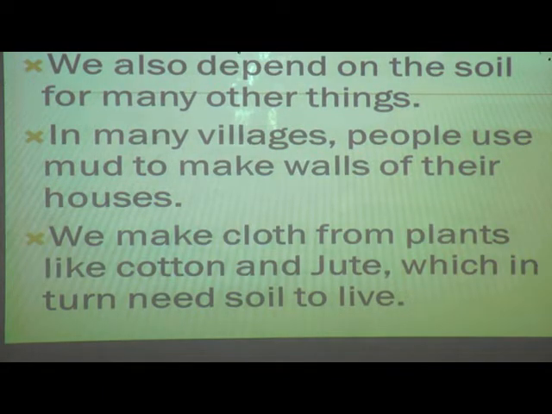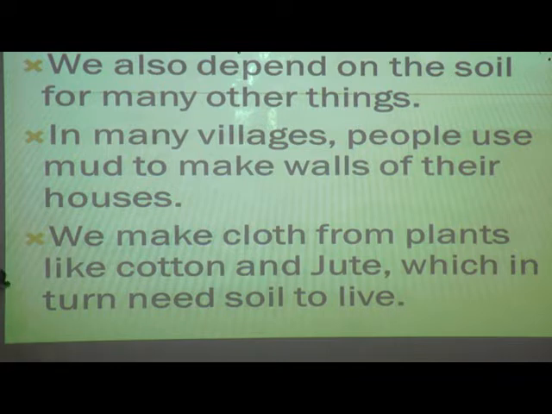We make cloth from plants like cotton and jute, which in turn need soil to live. Now, how are we wearing clothes, isn't it, students? Yes, you are wearing different designs of dresses, clothes. All these types of clothes, where do we get them? We get them from the cotton. Cotton clothes we get from the cotton.